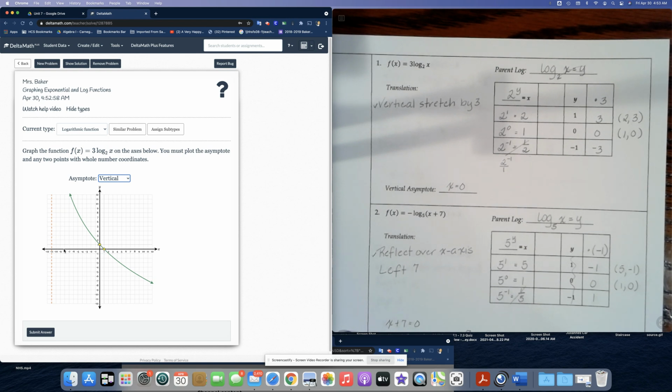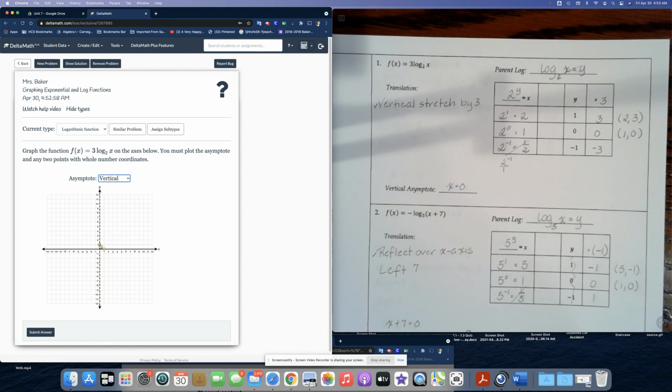I'm going to graph the vertical asymptote first because, guess what? It's very easy to forget that. So you want to do it first, and you should see a dashed line that fits right on top of the y-axis because x equals 0. The next thing we have to do is graph our points.